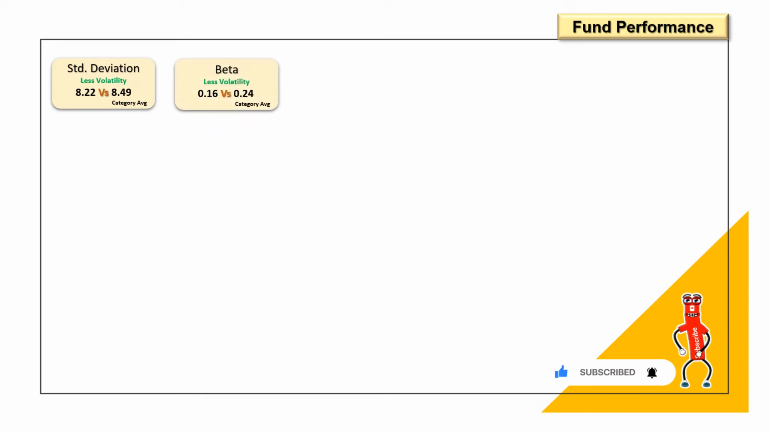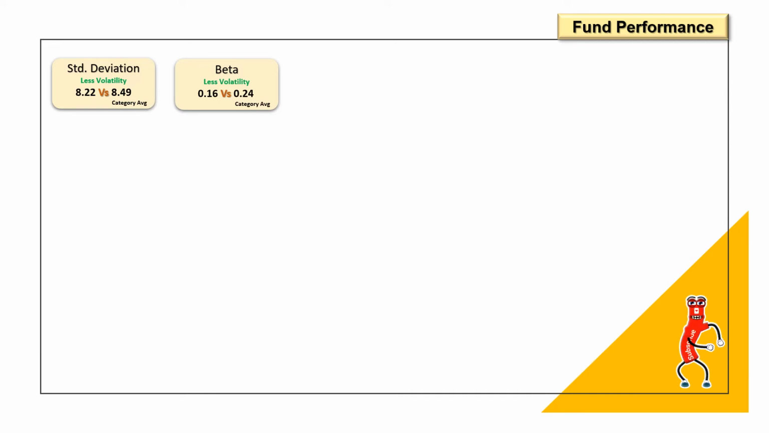So the second parameter is beta. Now I keep on telling in each of my videos what is beta, and I hope the viewers who are watching my channel know what beta is by now. And I'll keep repeating this till the time you guys learn about this.